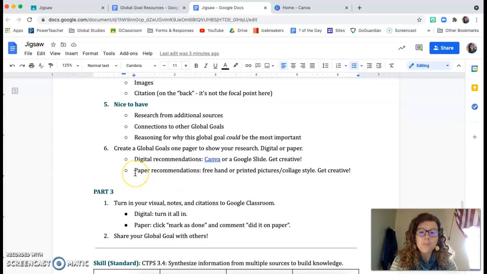If you want to do this on paper, you could do freehand. I have a bunch of old magazines that you can use to cut some things out of and make collages. You can find pictures online that we can print out. You could type your information and cut it out and put it different places. It's up to you, but get creative with it again.